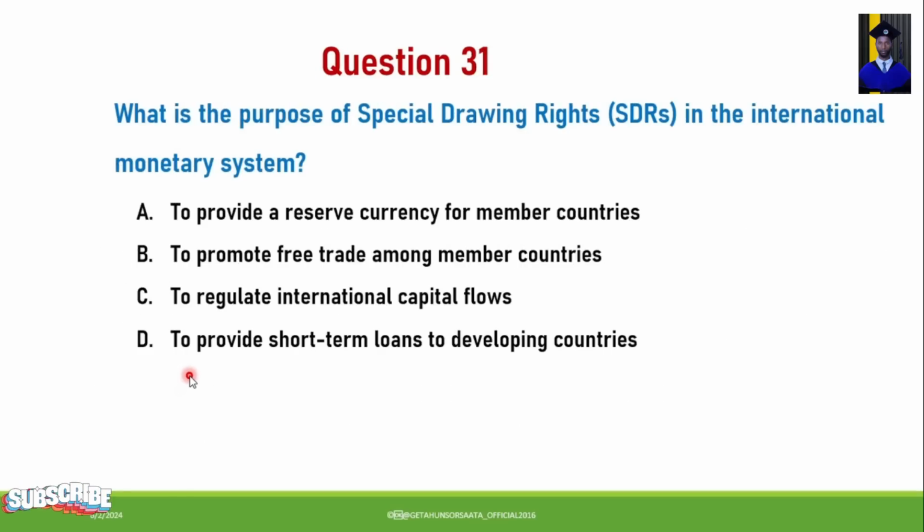Next question, number 31. What's the purpose of special drawing rights, SDRs, in the international monetary system? A. To provide a reserve currency for member countries. B. To promote free trade among member countries. C. To regulate international capital flows. D. To provide short-term loans to developing countries. So from this, the purpose of this SDR in the international monetary system is A. To provide a reserve currency for member countries.